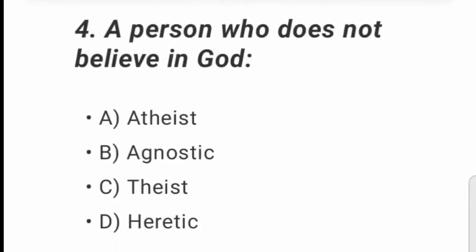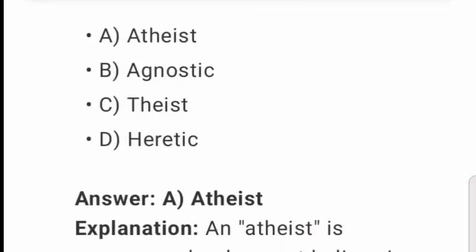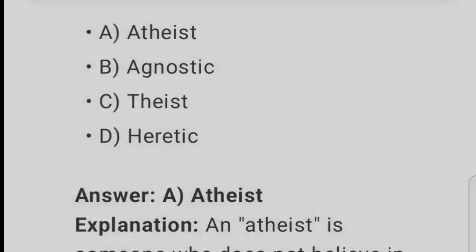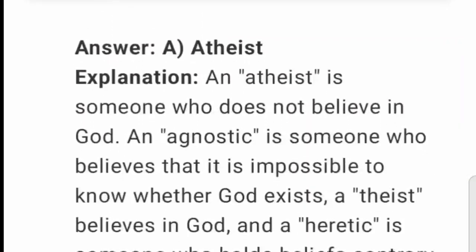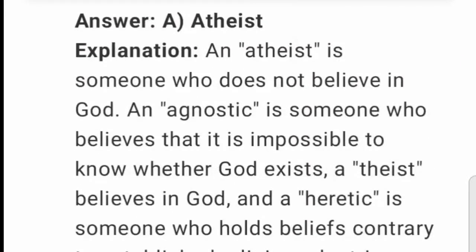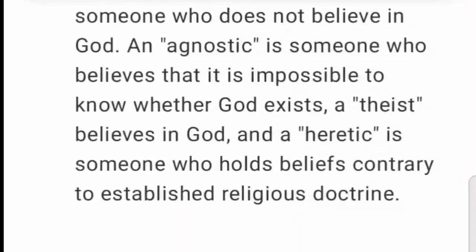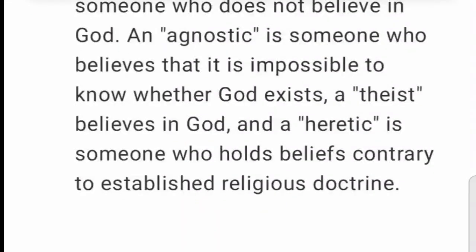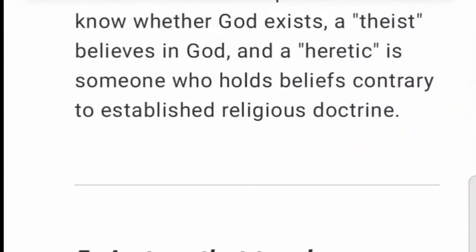4. A person who does not believe in God. A. Atheist. B. Agnostic. C. Theist. D. Heretic. Explanation. An atheist is someone who does not believe in God. An agnostic is someone who believes that it is impossible to know whether God exists. A theist believes in God. And a heretic is someone who holds beliefs contrary to established religious doctrine.